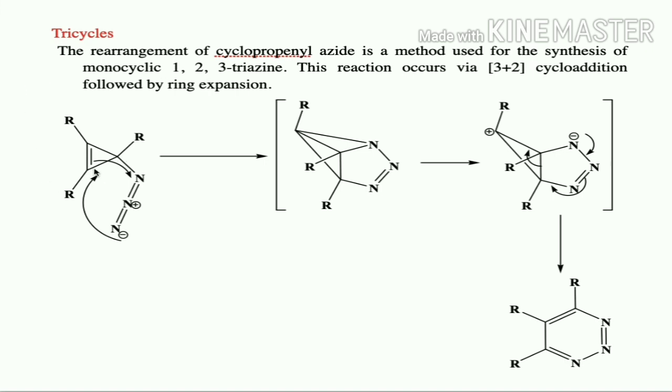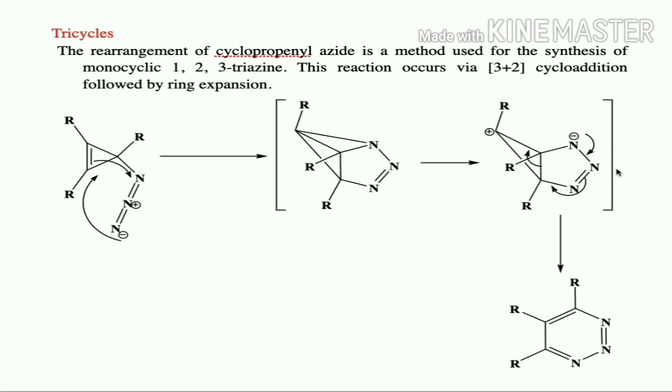So this is the tricyclic cyclopropenyl azide. If this undergoes a 3 plus 2 cycloaddition type of reaction, it forms a 5-membered ring along with a 3-membered ring system. As we know, this 3-membered ring system is not stable, so it will undergo ring opening, that is ring expansion.